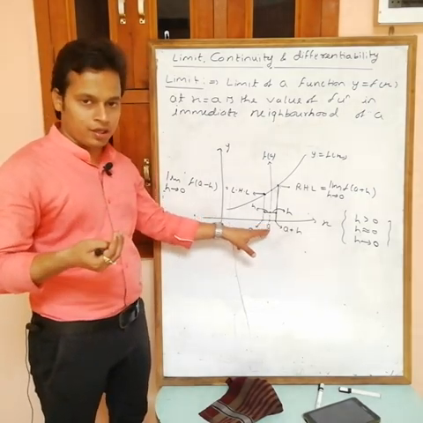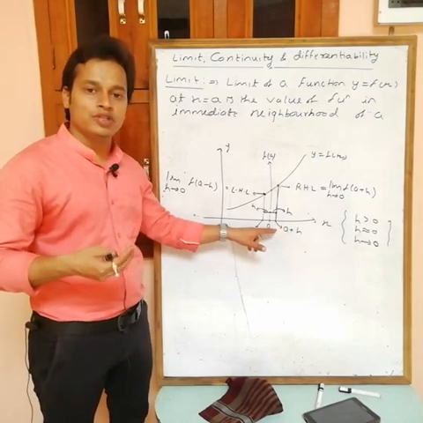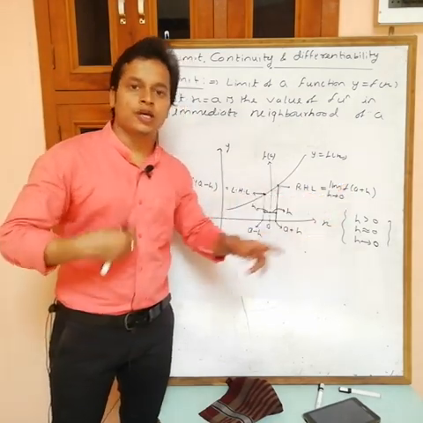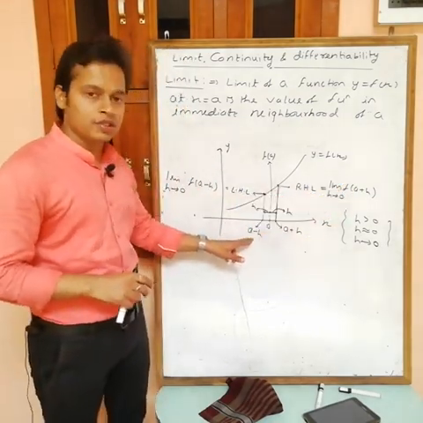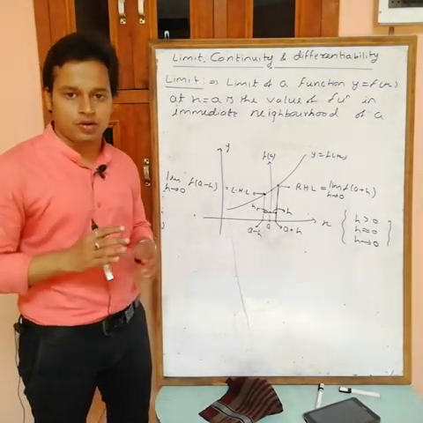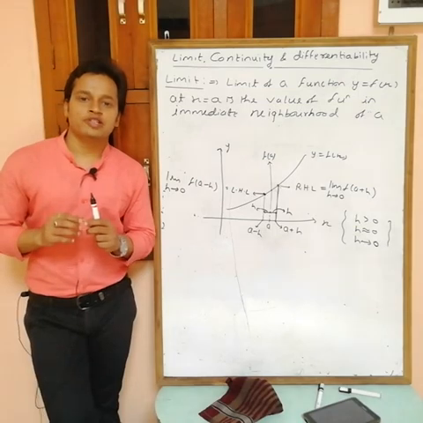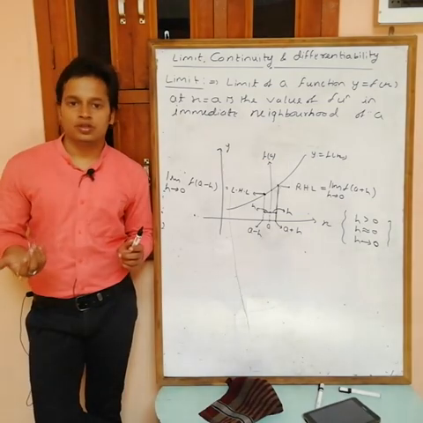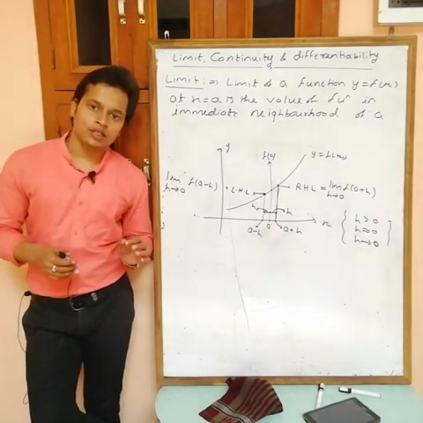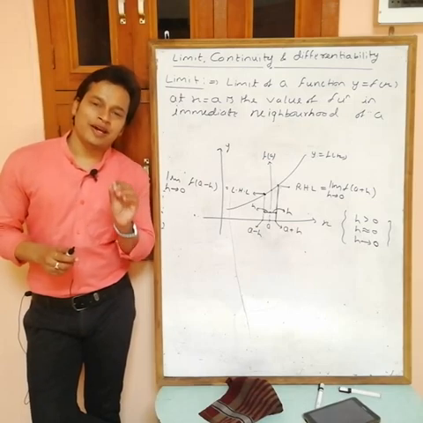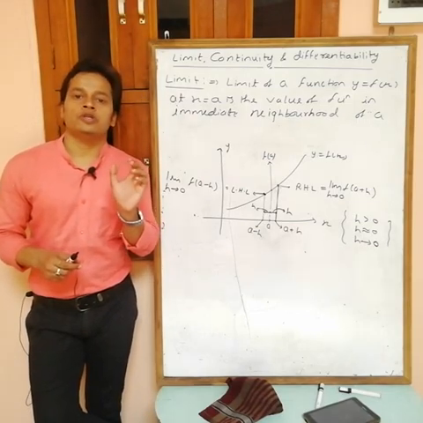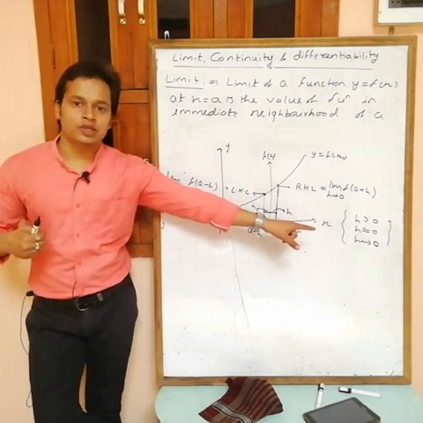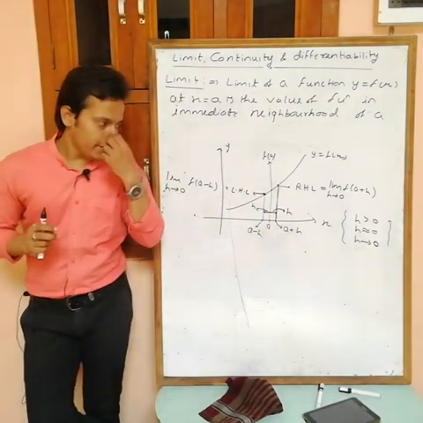If this is the point a, then the just next point is a plus h and the just previous point is a minus h. So the value at a plus h, f(a plus h), is RHL, and the value at a minus h, f(a minus h), is LHL. Simply, RHL is the value of the function at a plus h, and LHL is f(a minus h), where h is a very small positive quantity. h is greater than 0 but approximately 0, so we will write this as h tending to 0.